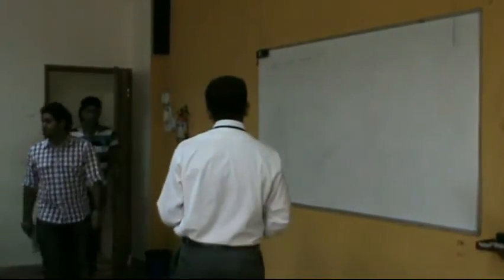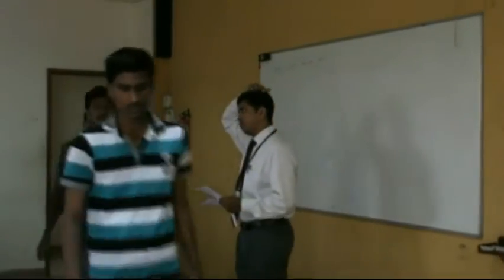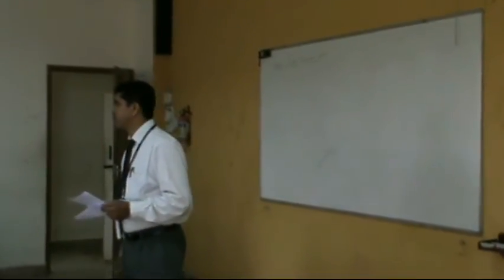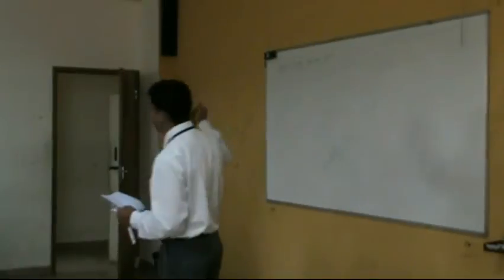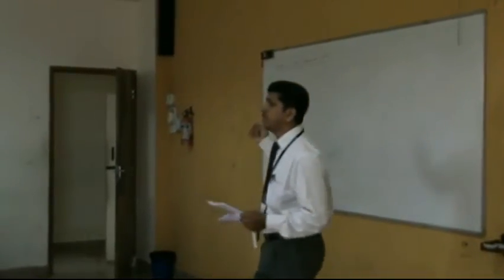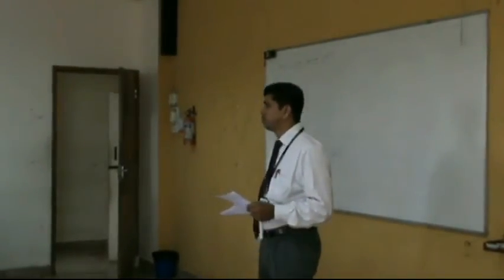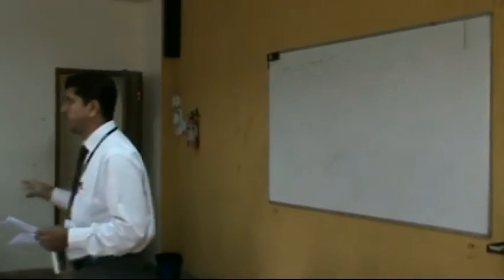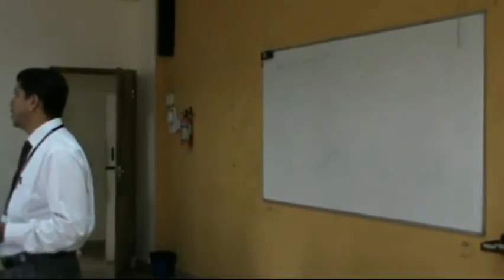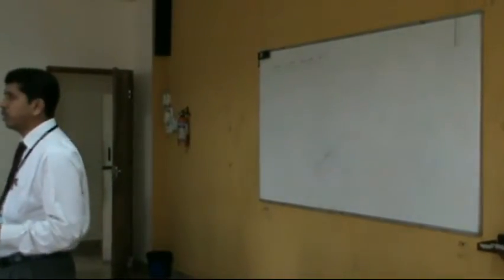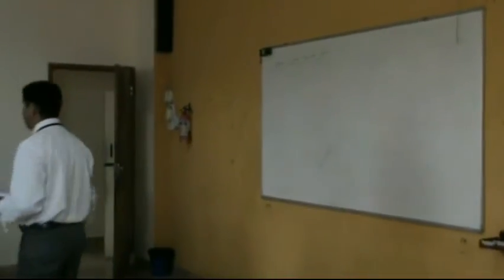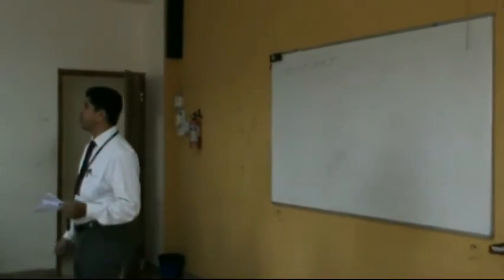Okay. So how do you define the bipolar junction transistor? Any definitions you know? Clear your study. How do you define the bipolar junction transistor? First of all, what is a transistor? Why is this important for us to study here? Anybody can answer it. Do not hesitate. There is nothing like hesitation here. Feel free to ask any kind of question. You can also comment on it. What is a transistor? Why do you need a transistor? And first of all, this particular transistor, you being information science students, why do you want to study this?